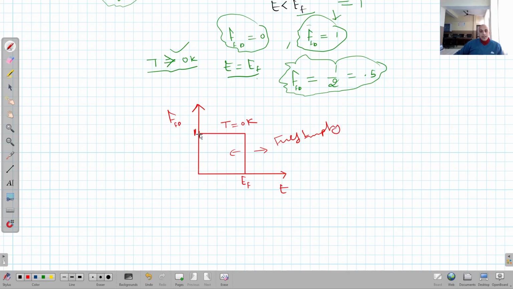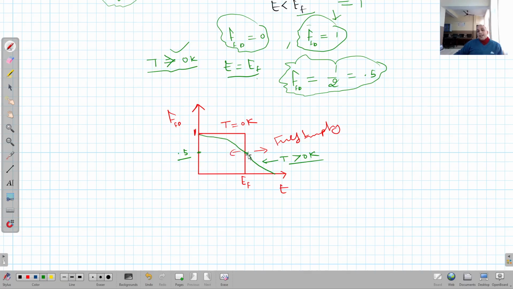But as the temperature is greater than 0 Kelvin, then this graph becomes like this. In that case, this is the value of 0.5. So in the temperature range greater than 0 Kelvin, this is the graph for this function.